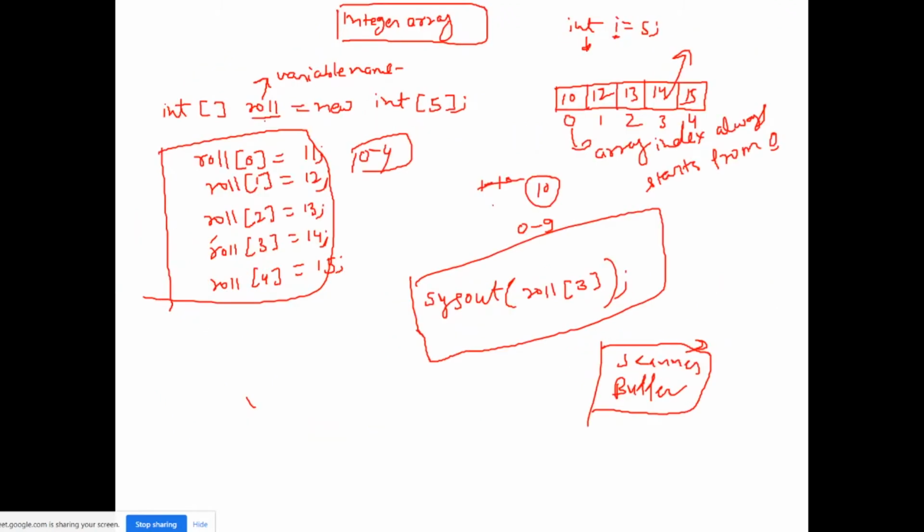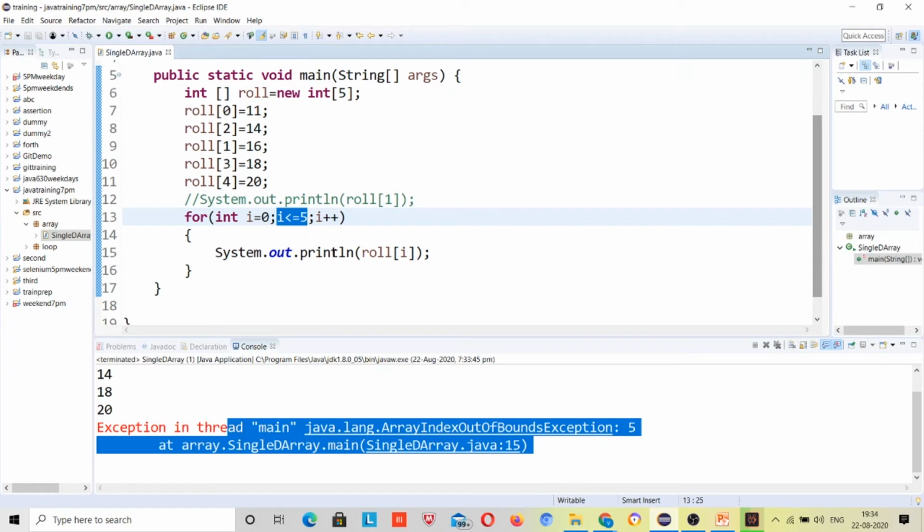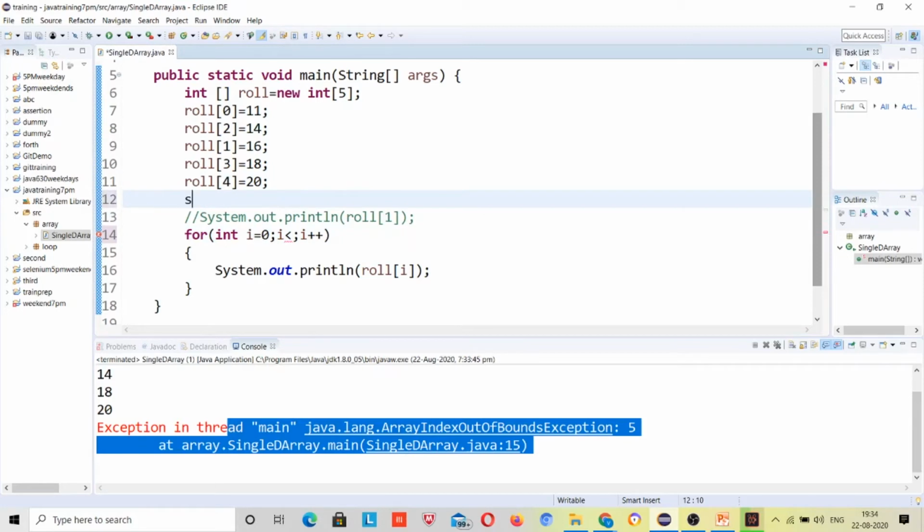Okay, so what if I don't want to use this i less than 5 over here? How do I get the length of this? There is a keyword for it, you cannot say method, roll dot length, right? So what you can see, there is no parenthesis for this length. For every method there should be a parenthesis, right? So length is not a method.